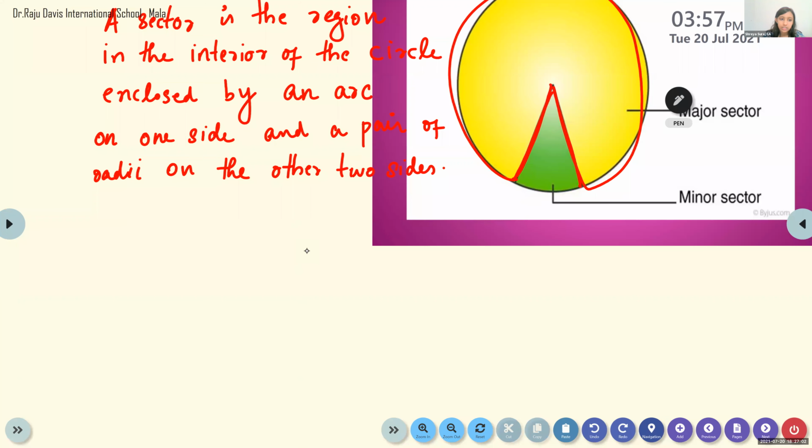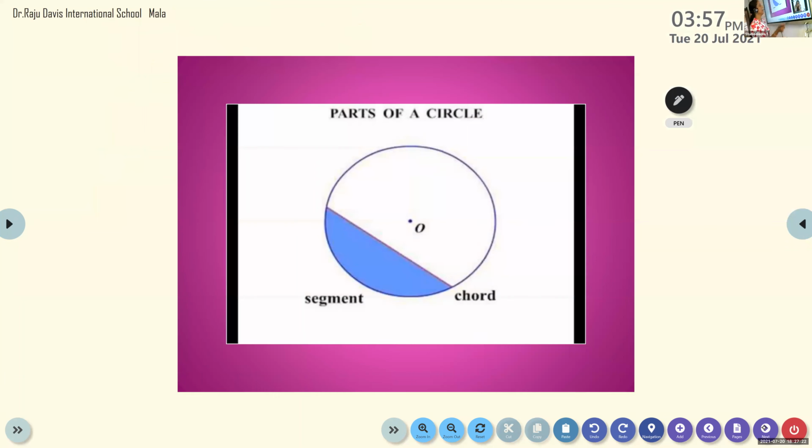Ma'am, do we have to write that point? No need. You can understand from the figure. I'll send the slide so that you can draw this figure again. There is another definition in the slide, no need to write that definition, but I have already given you one definition, right, children? Yes, ma'am.